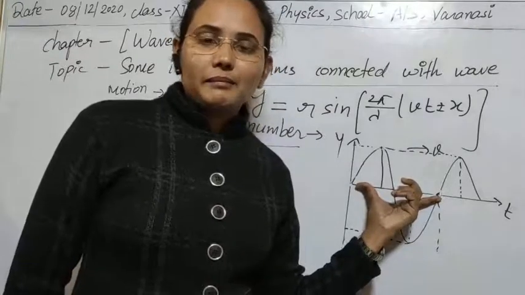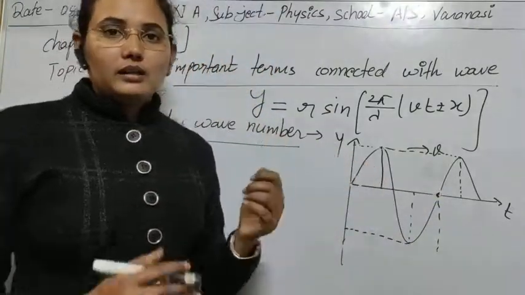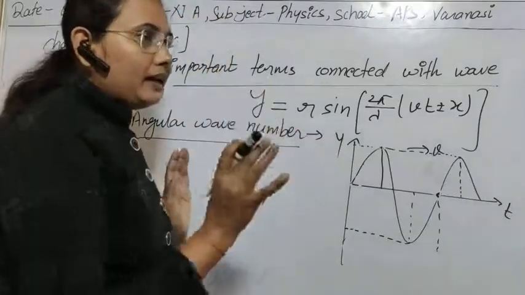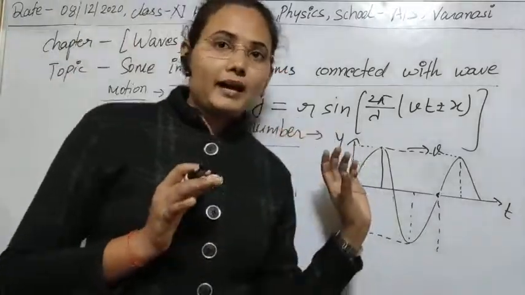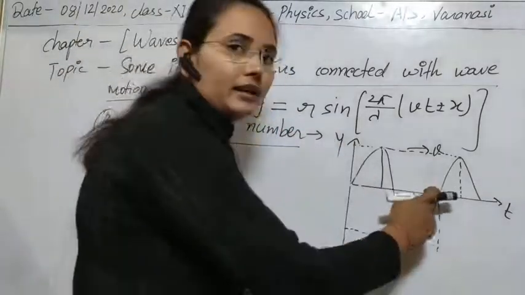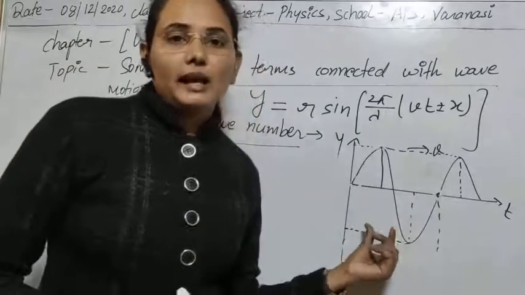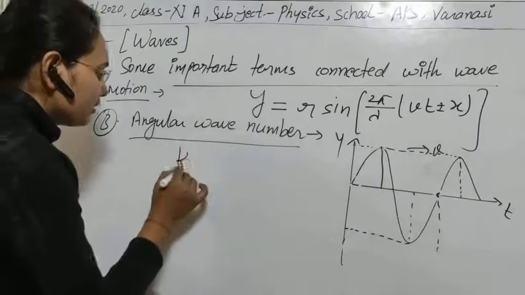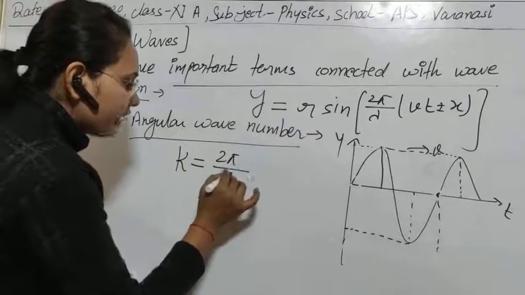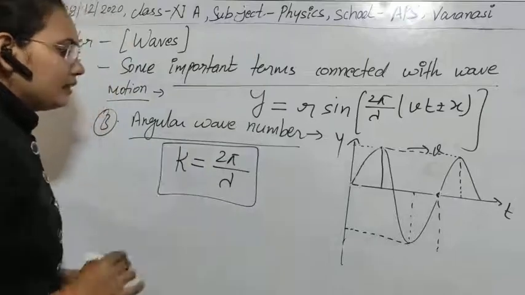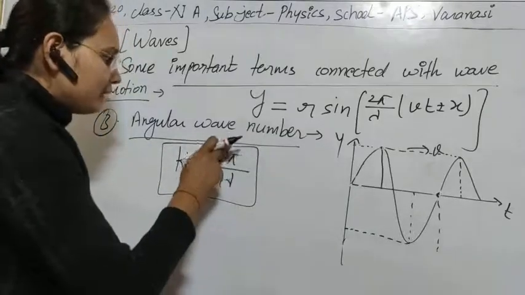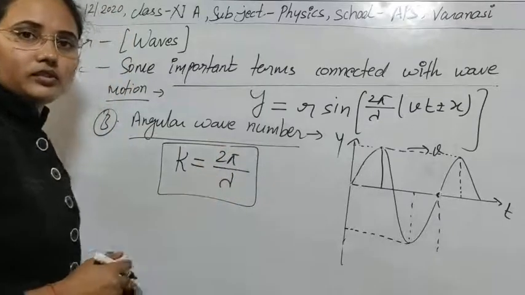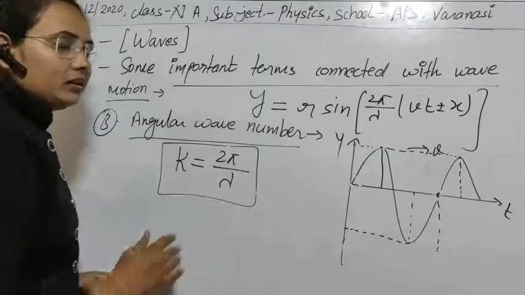You can see that in one complete rotation the length is lambda. So the angular wave number is defined as 2 pi times the wave accommodated per unit length, means per unit lambda. That is known as angular wave number or propagation constant k, and it is defined by 2 pi by lambda. Clear? So simple, this is 2 pi times the wave accommodated per unit length. I think there is no confusion in defining angular wave number or propagation constant.